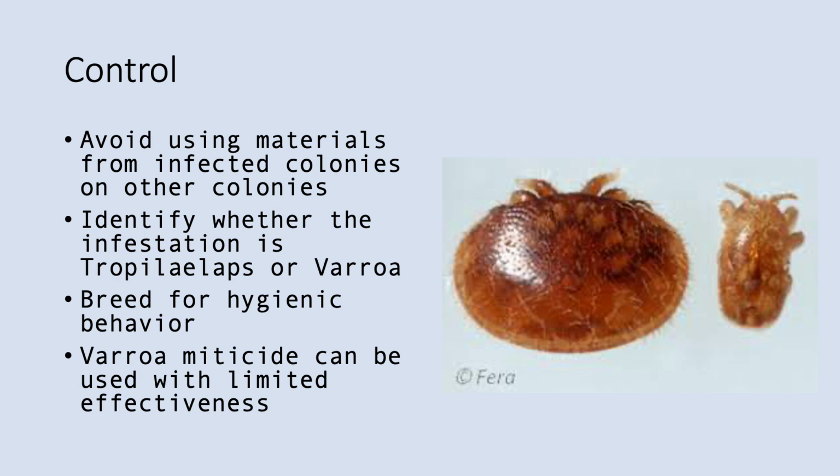There are several ways to slow the spread of this mite. Avoid using materials from infected colonies on other colonies. Identify whether the infestation is Tropilaelaps or Varroa, as they look very similar. Varroa miticide can be used with limited effectiveness. Breeding for hygienic behavior is also important to slow the spread.